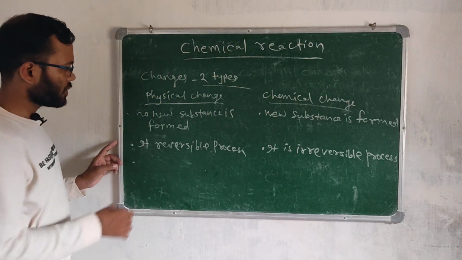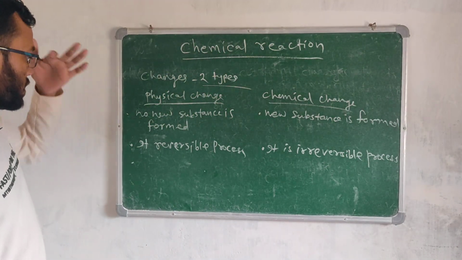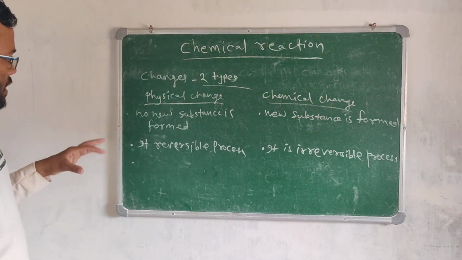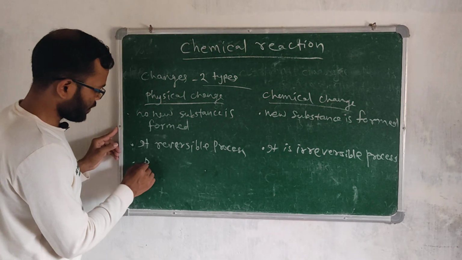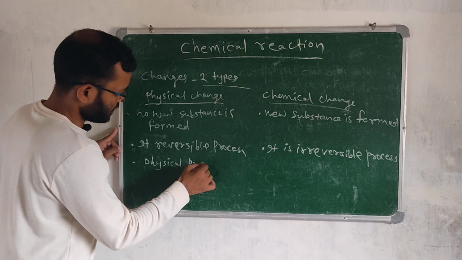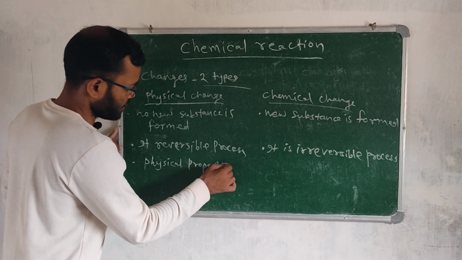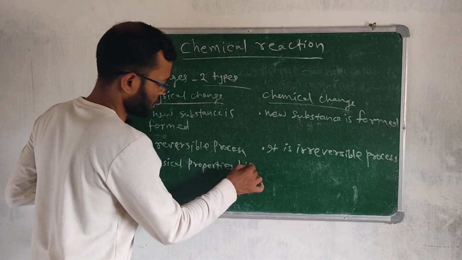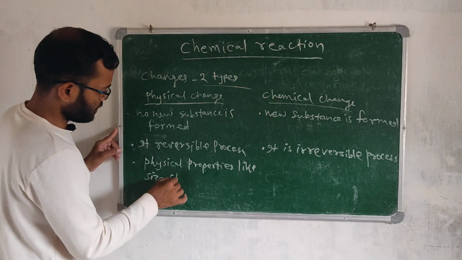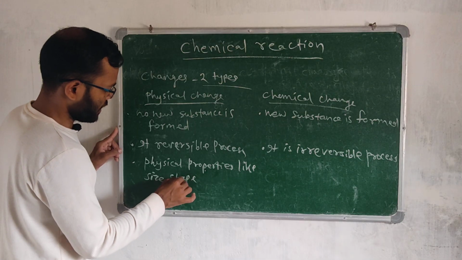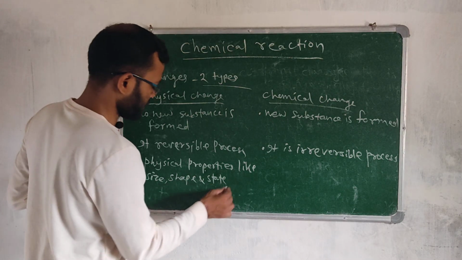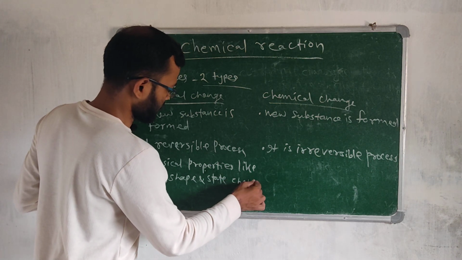Then what are the other differences? In physical change, physical properties like size, shape, and state of matter change.